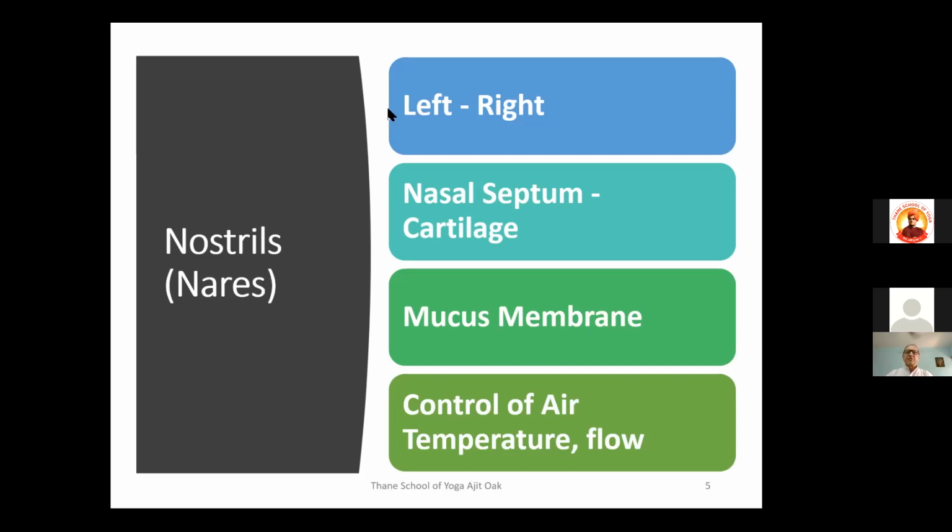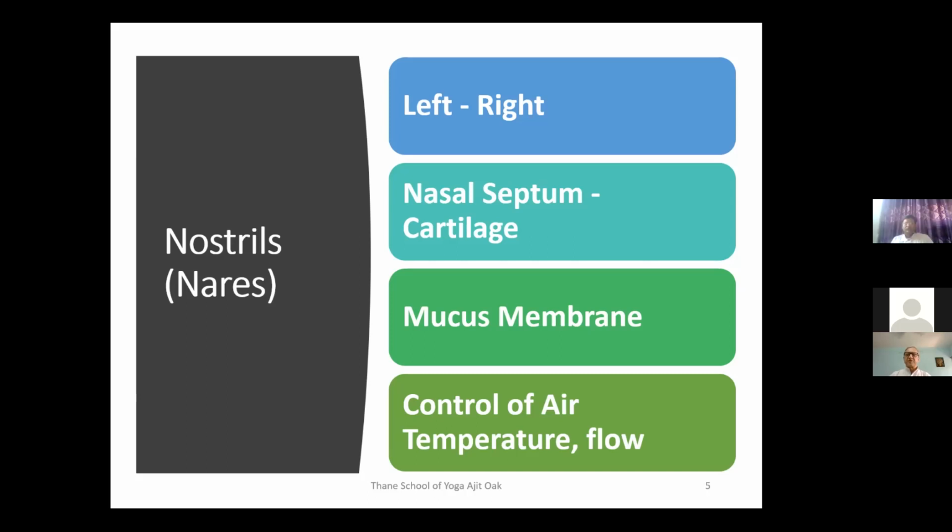Now, why are there two nostrils, left and right? One explanation is that, as we have discussed, our body has many organs in pairs. Our brain has two sides, right side and left side. Some organs, of course, are not in pairs, but many organs are. Similarly, the nostrils are in pairs. Of course, modern science does not recognize a differentiation between the right and left nostril, but we yoga people give a lot of importance to the difference between left and right nostril, Ida Nadi and Pingala Nadi. That's why the right and left nostril are important for us.